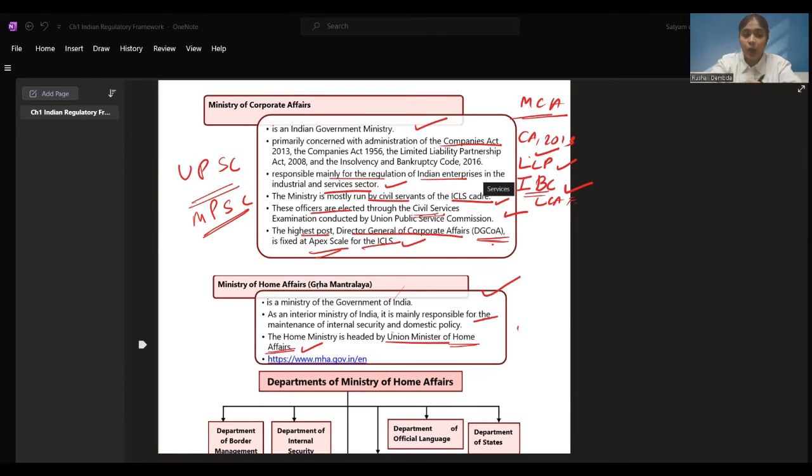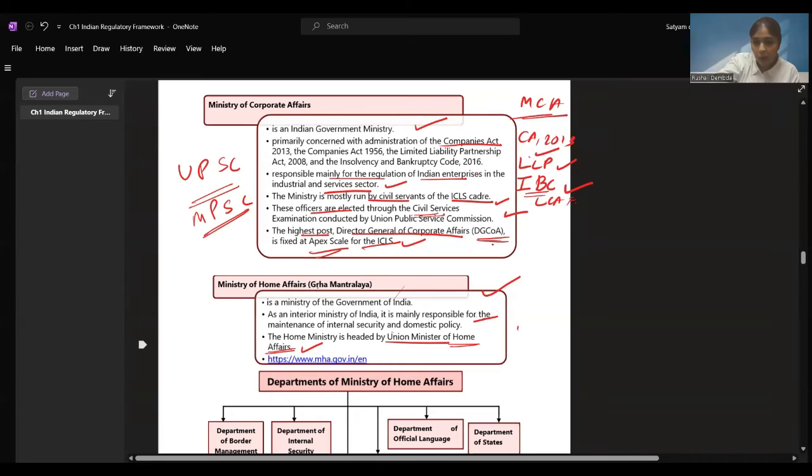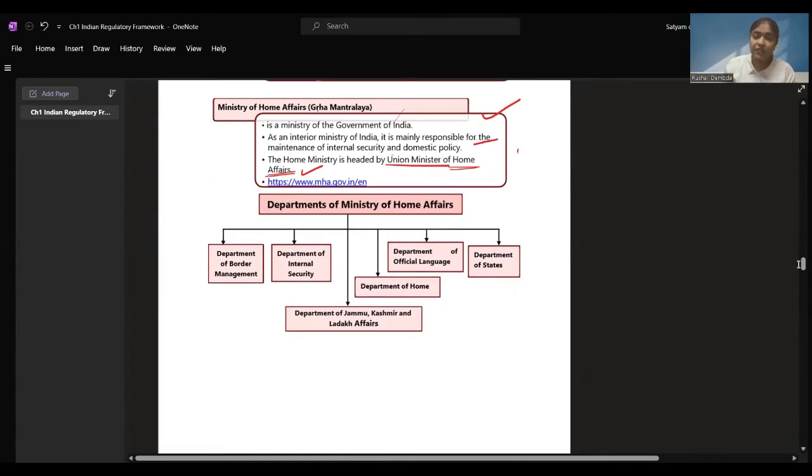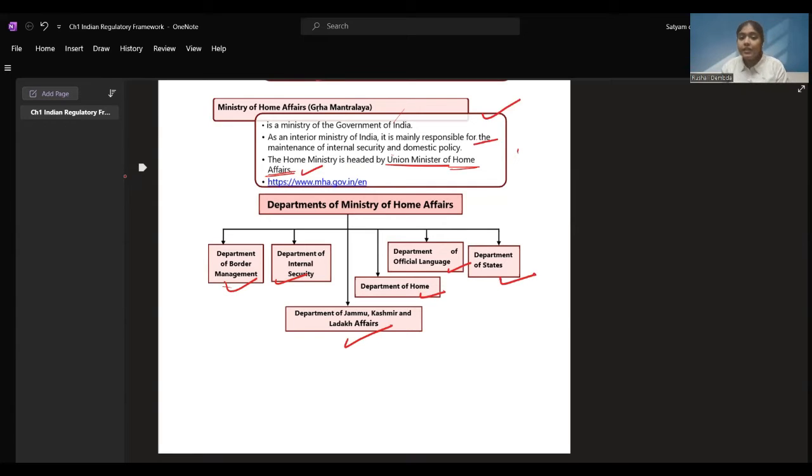The website, how it functions, we have just seen in an example. Now, as we already saw the names of the departments of the Ministry of Home Affairs, we'll take a quick look into this. Department of Border Management, Department of States, Department of Internal Security, Department of Jammu Kashmir and Ladakh Affairs, Department of Home, Department of Official Language, and Department of States. These are a few departments of the Ministry of Home Affairs.